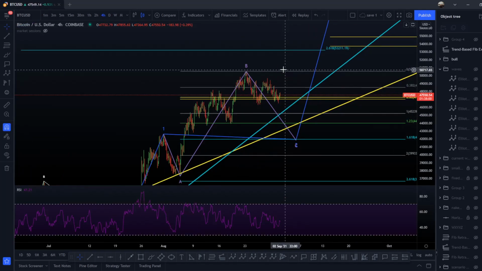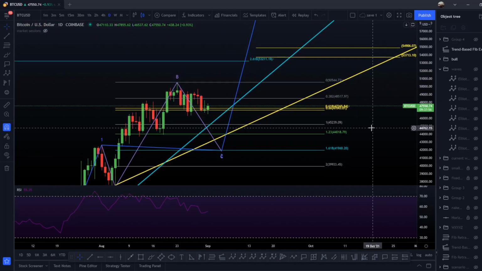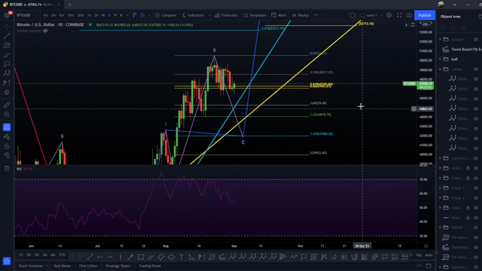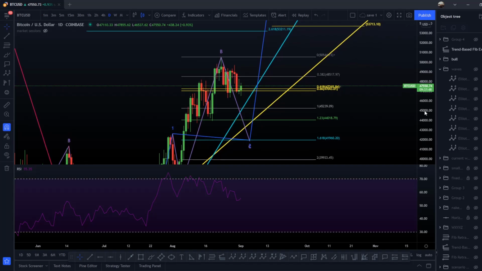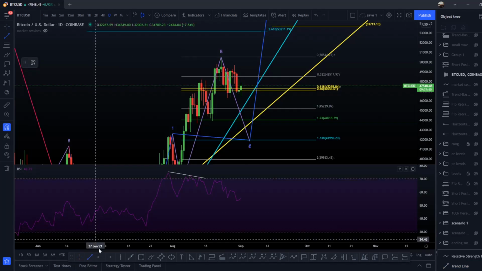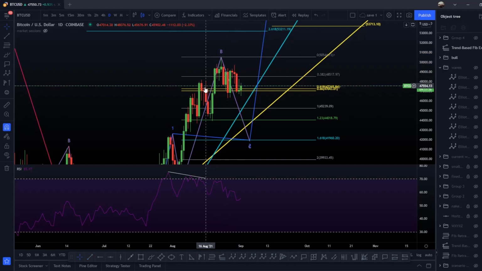And moreover, I forgot, but if you go on the daily here, we have a bearish divergence. That's true, okay? This is clearly true, you're right. But hidden divergences are stronger than normal divergences, okay? For example, here that will be the bearish divergence, like that, you know, that will be the bearish divergence here.